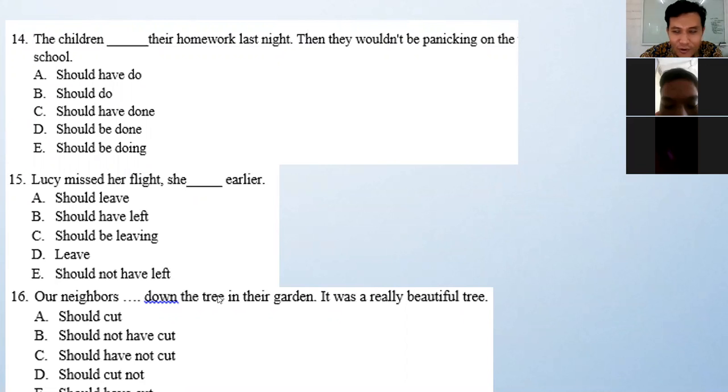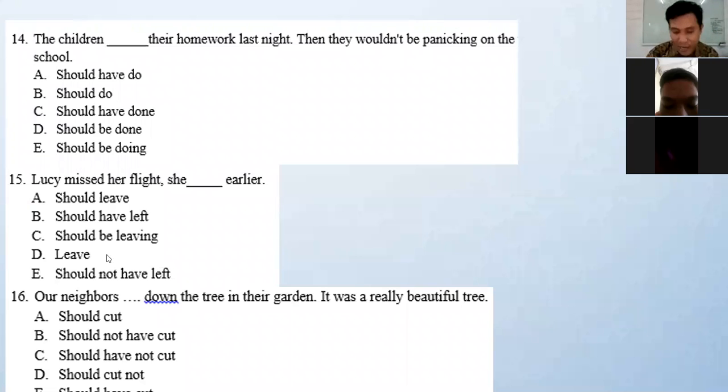Okay, so who has a good answer here? Number 16, B. Okay, all of you. Some of you made a mistake, some of you made a good answer, right? Okay. Jadi harus lebih teliti lagi ya, harus lebih teliti lagi.